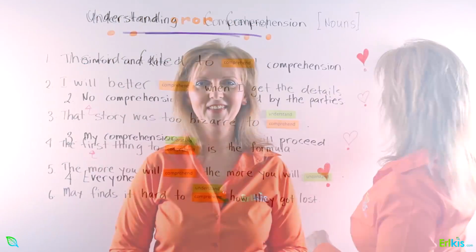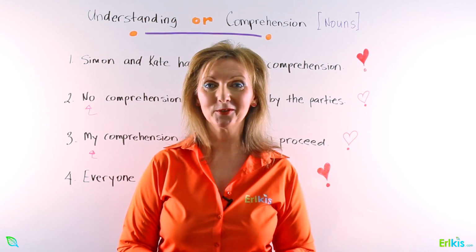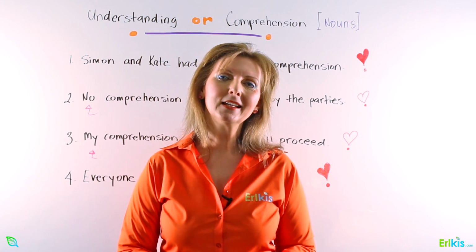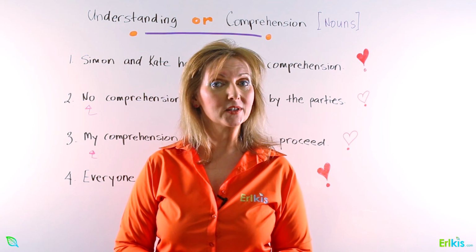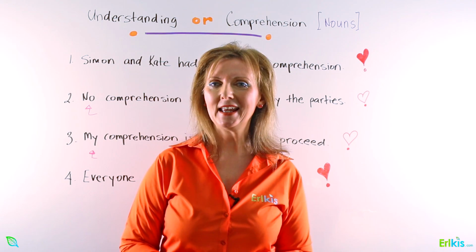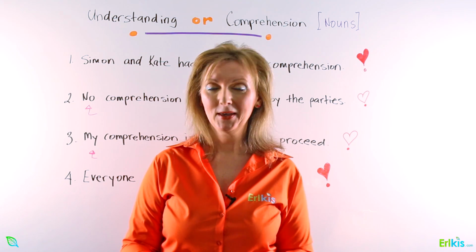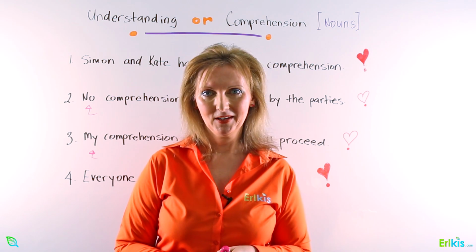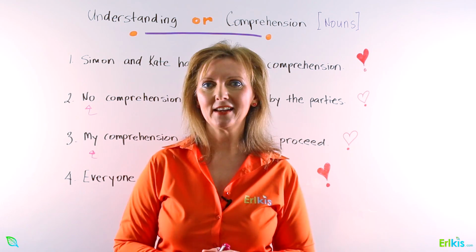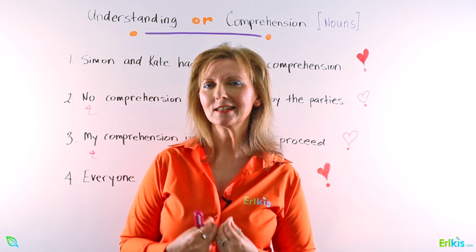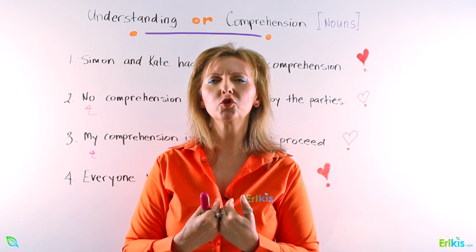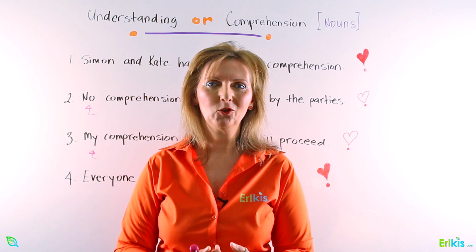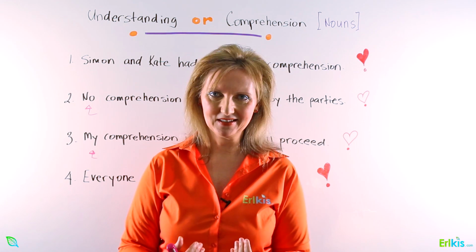Now that we've come to the last part of this mini lesson, let's have a look at how we use understand and comprehend as nouns. This may help to solidify the notion that when we understand something, we're talking more to our intuition, to our emotions and our senses.